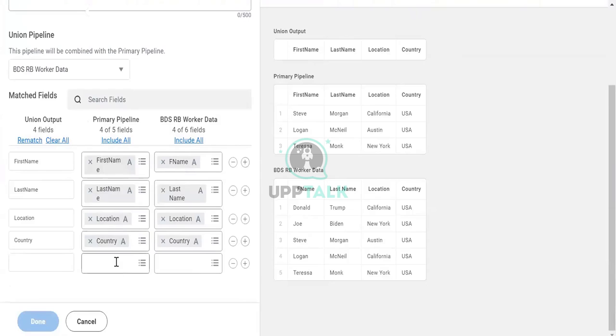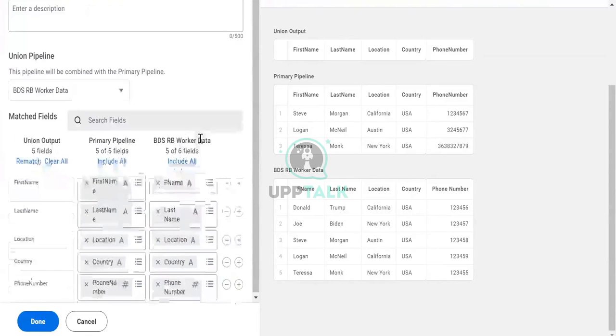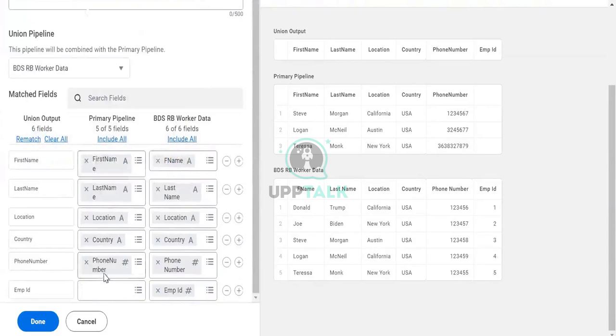Let's say the number is not there. I will go to phone number, and here also I will mention the phone number. And I will mention include all. That is also what I can do. It will match that. Here it wasn't there. Employee was not there in the primary pipeline, but in the secondary it was there.